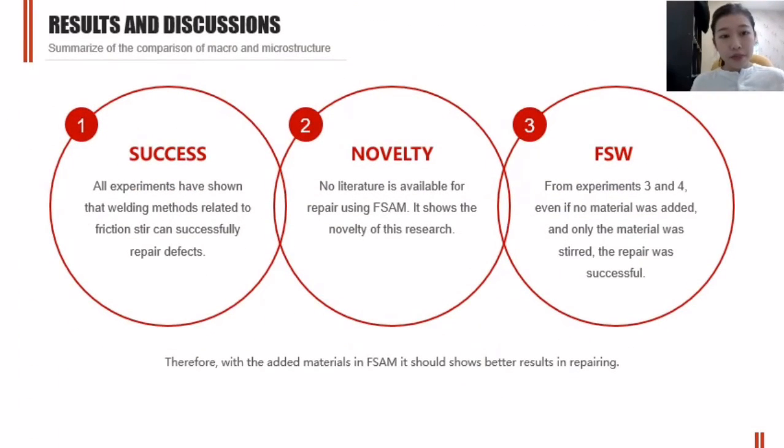So in all experiments, it shows that the welding successfully repaired the defect. And also I couldn't find any literature available for repair welding using FSAM. It shows the novelty and importance of my research. In experiments 3 and 4, which use friction stir welding for repairing, even though no additional material was added and only the original material was stirred, the repair is successful. Therefore, with added material in FSAM, it should show better results in repairing.